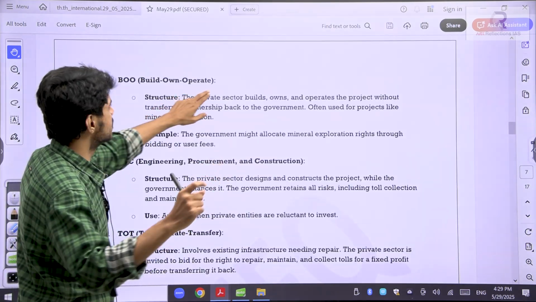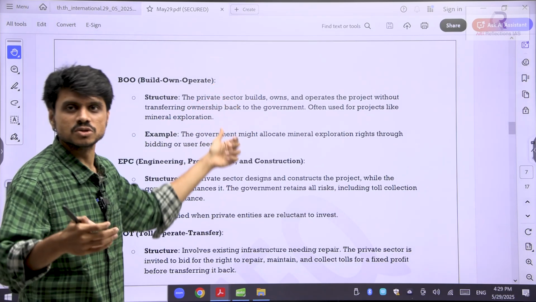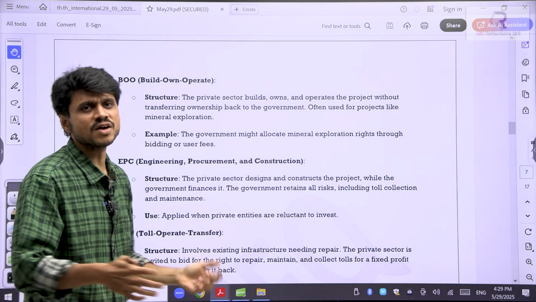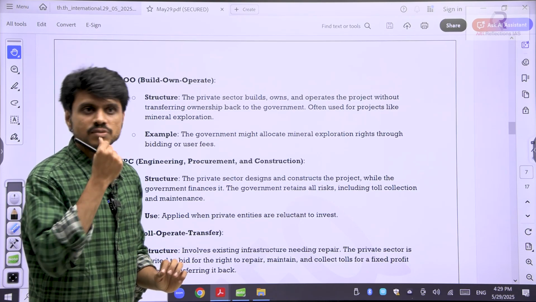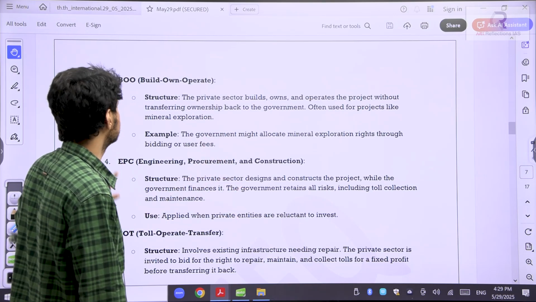Now see here, another thing. Okay, build, own, operate. Now there is no concept of transfer. Suppose in mining, I am going for the mining. So in that area, there are limited resources. I will do mining. Finally, that area no longer has any resource. Build, own, operate. That's it. There is no concept of transfer here. So accordingly, government will decide.